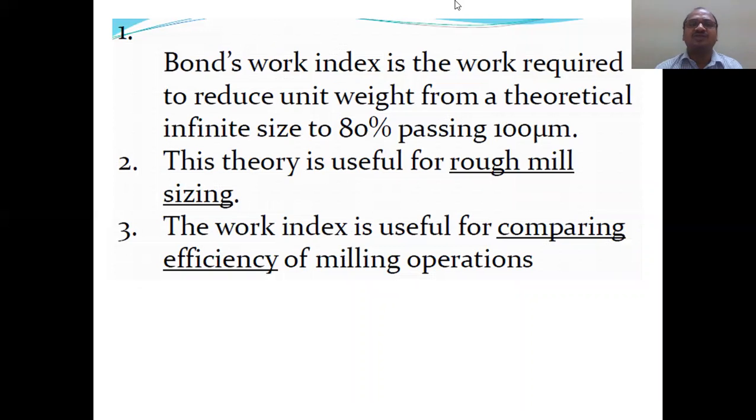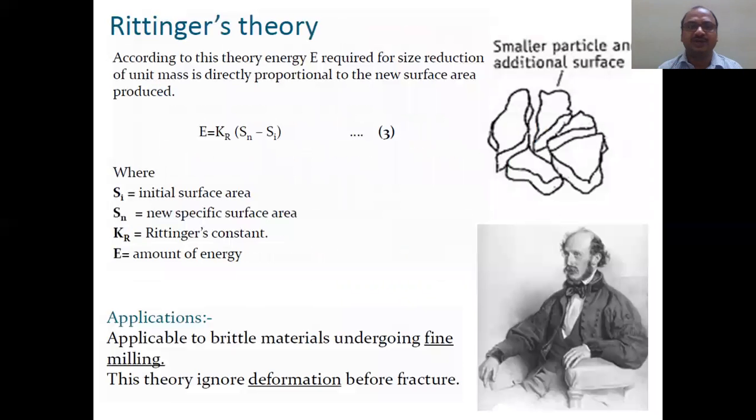And this is Bond's work index, that is not required for you, but keep the second point. This theory is useful for rough mill sizing, and the index is useful for comparing the efficiency of milling operations, but not much important. Rittinger's theory: this fellow will not accept the crack length. This fellow will accept the new surface area, how much is produced.